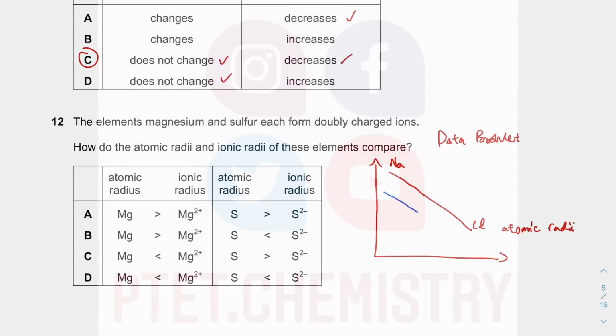When I have the ion, the cations will be smaller than the parent atom because you have lost electrons and you have more protons than electrons. You experience stronger attraction, okay, compared to the parent atom, which doesn't have a charge because you have an equal number of protons and electrons. But on the other hand, your anions would have a bigger radius than your parent atom because you have gained electrons. Also, what is important is these three have lost an electron shell.